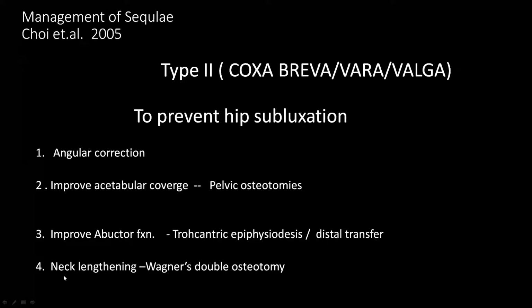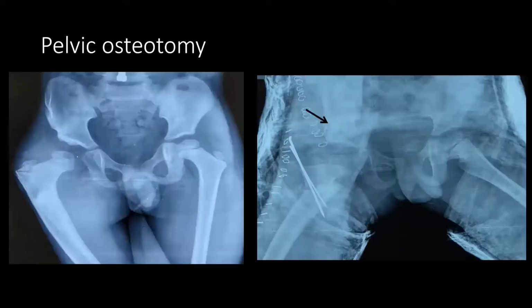And in some cases, neck lengthening procedure has to be done, which is known as Wagner's double intertrochanteric osteotomy. I'm just showing you an example of all these procedures. You can see in this patient, there is coxa vera and there is some subluxation of the hip joint. To correct the coxa vera, we have done the valgus osteotomy, and because of valgus osteotomy, the hip might further subluxate. It was supplemented by the pelvic osteotomy.